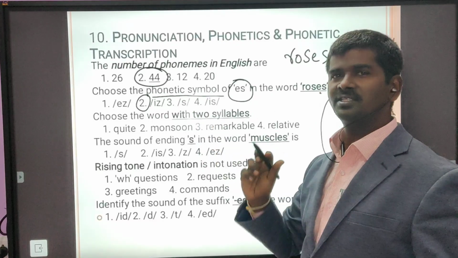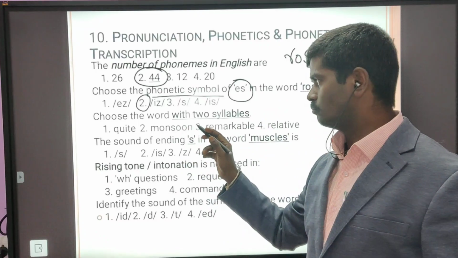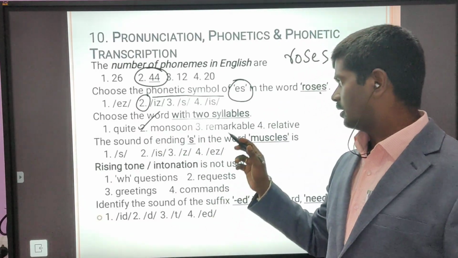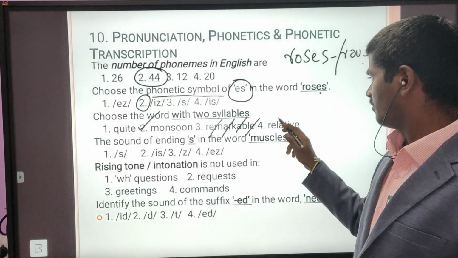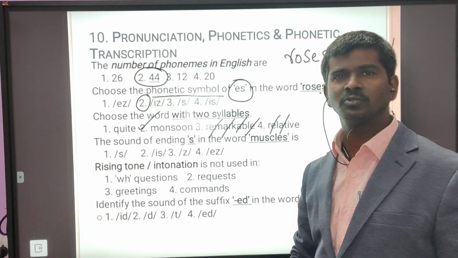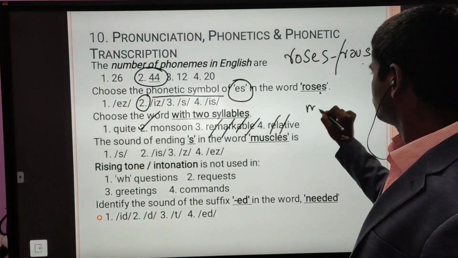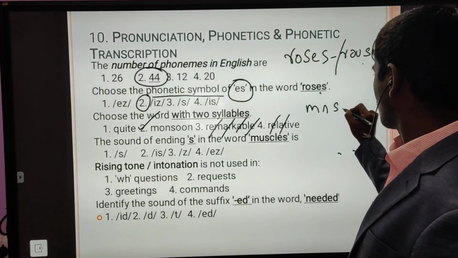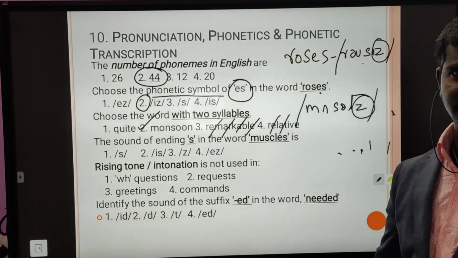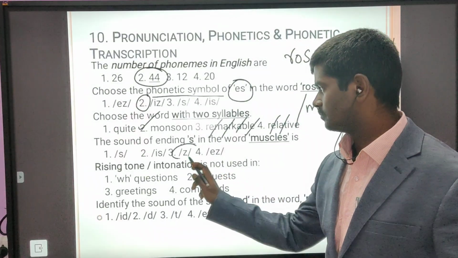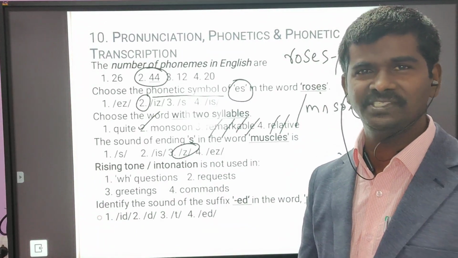And choose the word with 2 syllables. How? Identify a word with 2 syllables. Quite, monosyllabic. Monsoon, disyllabic. This is correct. Remarkable, 4 syllables. And related, 3 syllables. So the answer here is 2. Next, the sound ending yes in the word muzzles. So the word becomes za. Third one, muzzles, words, nuns, bulbs, za.